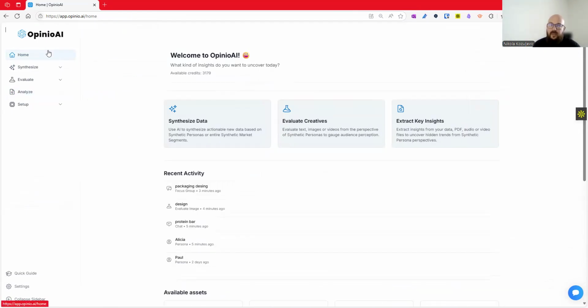It's really quick. I didn't have much time, but it's a really powerful platform. Again, we are using AIs to create synthetic respondents and synthetic segments and using them throughout features.